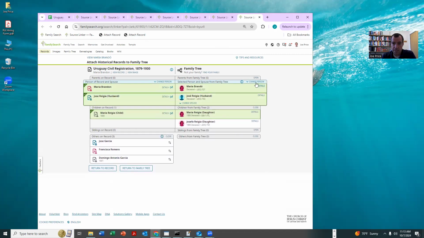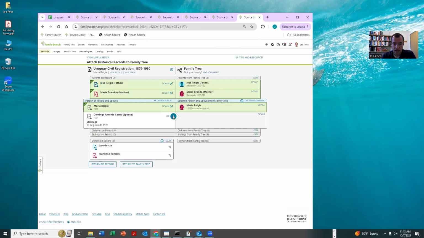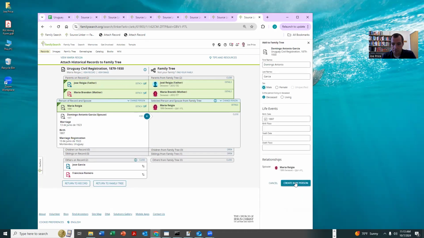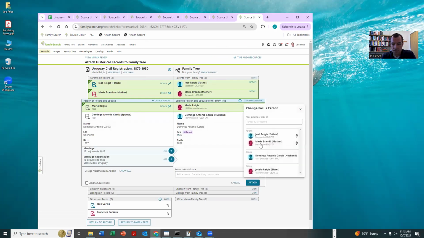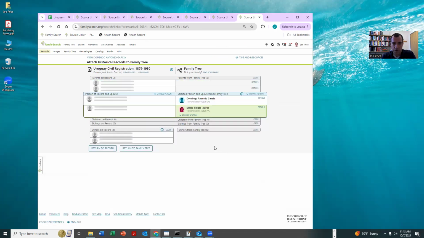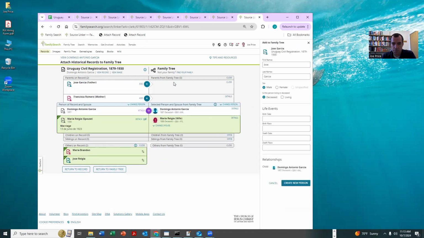Now what we're going to do is hit change person to let Maria now be the focus person. And now we're going to add her husband over. We're going to click male and hit create new person. Now once I've created the new person, right away I change him to be the focus person. And then I'm going to add in his parents.